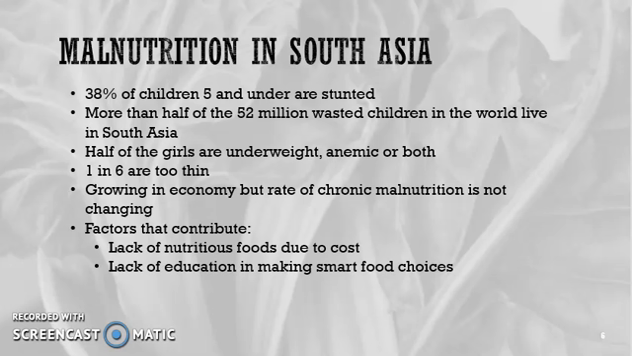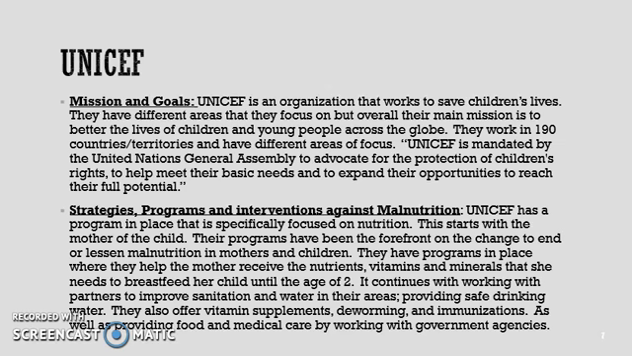An organization that helps with malnutrition across the globe is UNICEF. This is an organization that works to save children's lives. They have different areas that they focus on, but overall, their main mission is to better the lives of children and young people across the globe. They work in 190 countries and territories and have different areas of focus. UNICEF is mandated by the United Nations General Assembly to advocate for the protection of children's rights, to help meet their basic needs, and to expand the opportunities to reach their full potential.